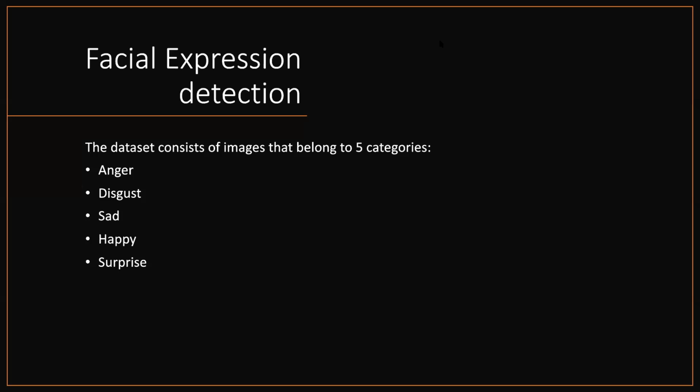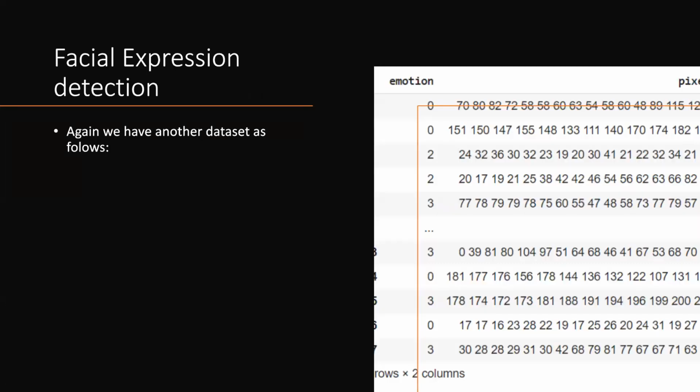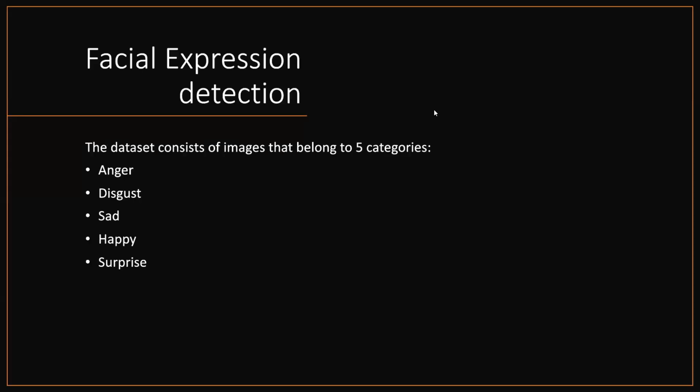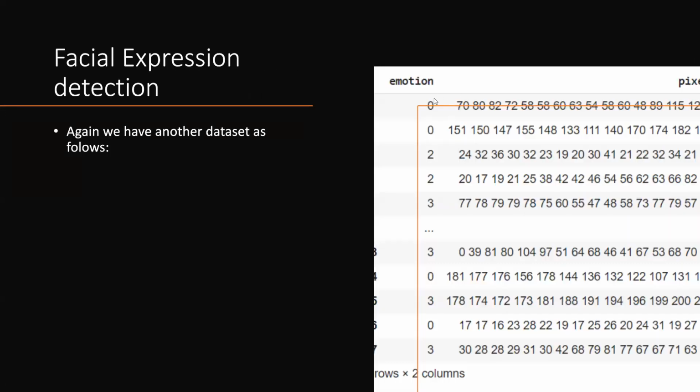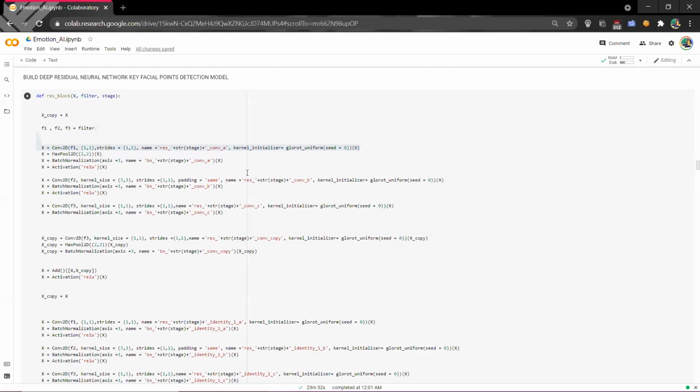So now moving on to the next part, which is facial expression detection. The dataset consists of 5 categories, mainly anger, disgust, sad, happy, and surprise. So now we have a data set in which the emotion is classified, like 0 for anger and 1 for disgust, and so on. And then we have the pixels right over here. And now moving on to the coding part.